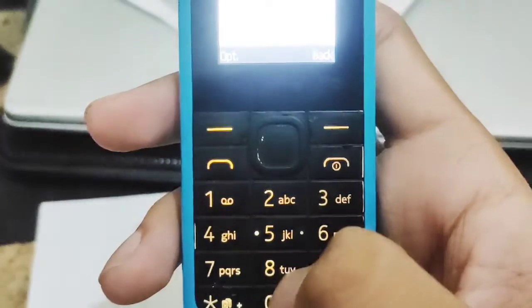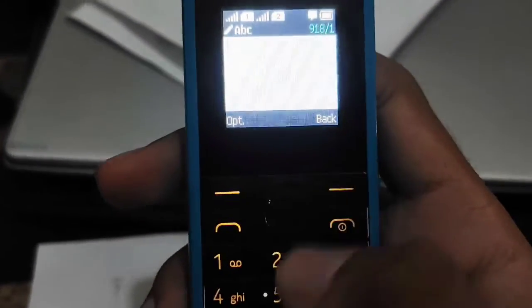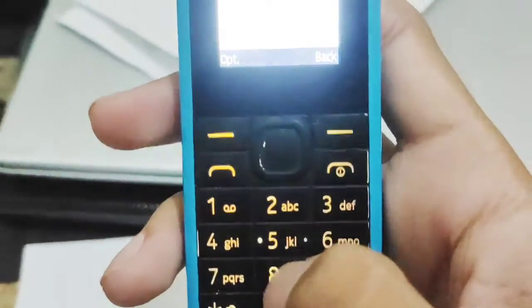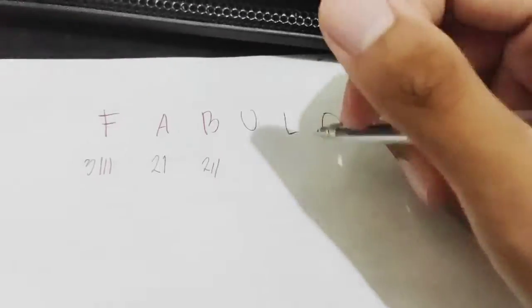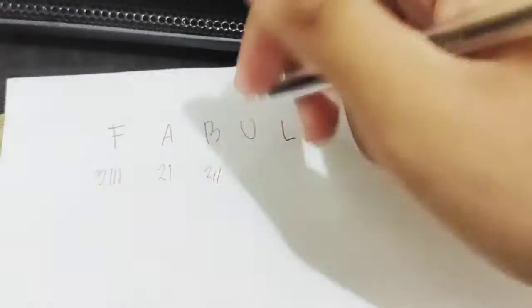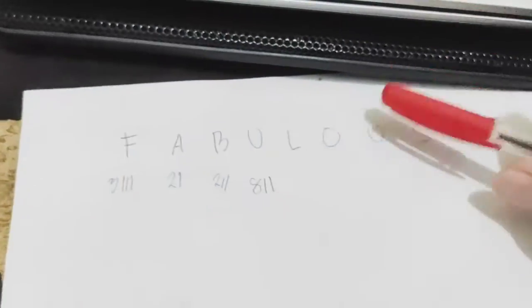For letter U, press number 8 two times. 1 2. So letter U is 8 1 1.